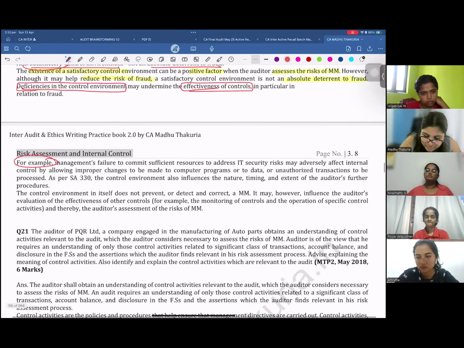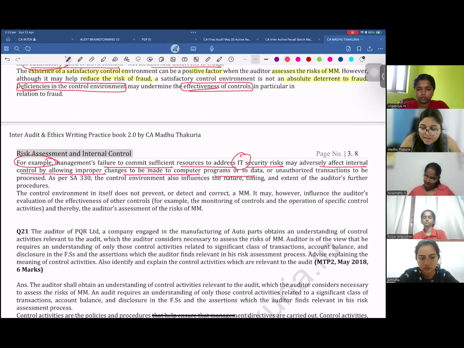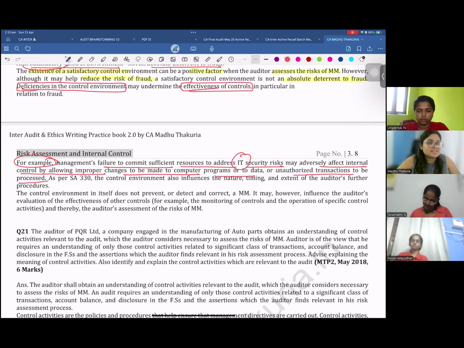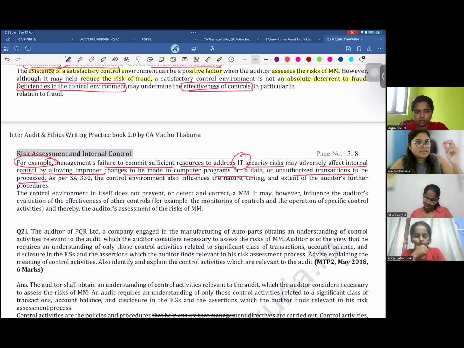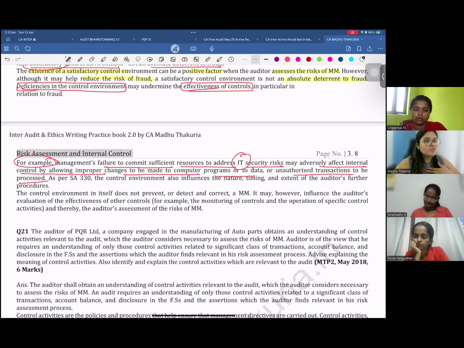If management fails to commit sufficient resources to address information security risk, it may adversely affect the internal controls by allowing improper changes to computer programs or data, or unauthorized transactions to be processed. What is the example they are giving? When you apply internal controls as management, you apply them through all the processes, and all the processes in a business are run by the IT system.